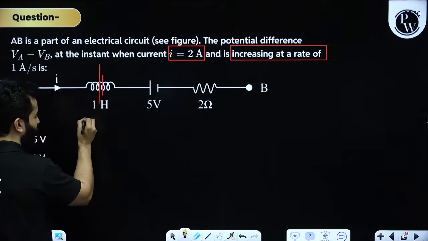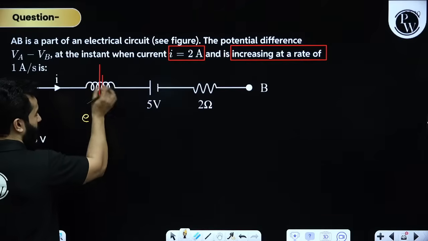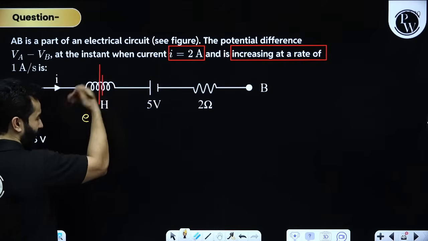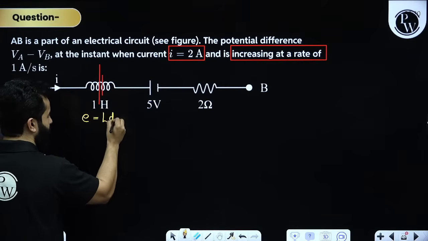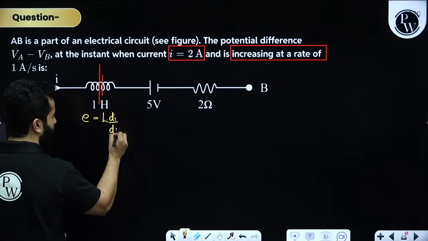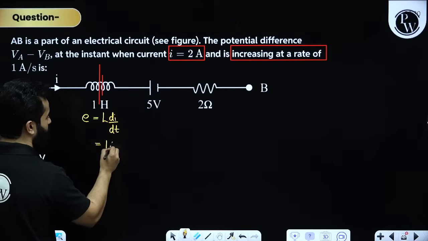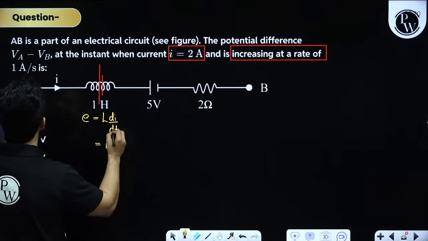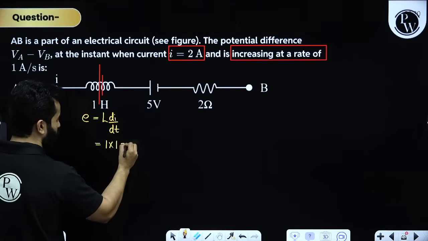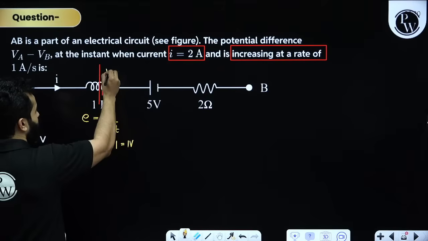And the EMF, the potential difference across this imaginary battery will be L di by dt. I'm talking about magnitude. So L is 1 Henry, di by dt is increasing at a rate of 1 ampere per second. That means it is of 1 volt. So this battery is of 1 volt.